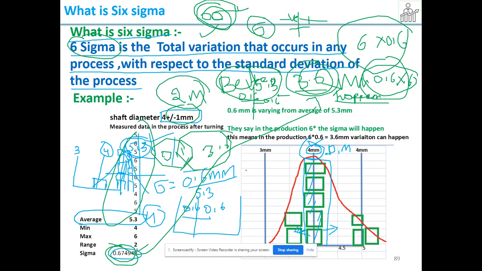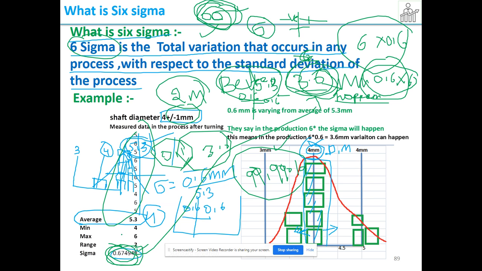Therefore, when you improve with respect to 6 times the standard deviation, the yield of your process will be 99.99 percentage. So every company is targeting this. You can ask, is it good that I'm assuming the variation 6 times? My sigma itself is 0.67. I'm assuming 3.6 mm total variation, 6 sigma. Why do I have to assume which is not there?